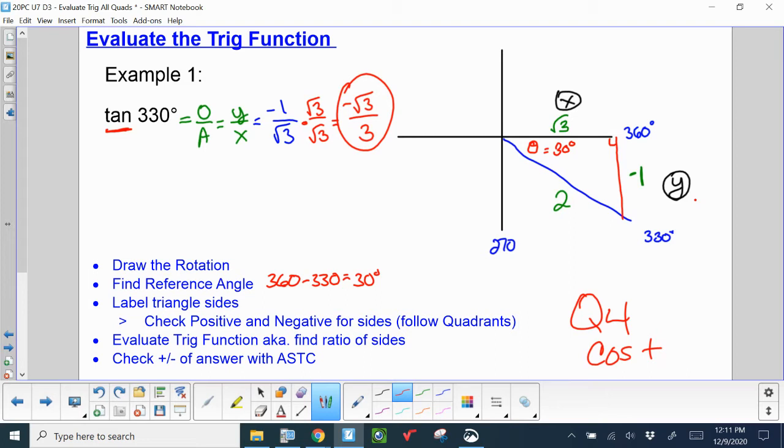If you mess up positive and negative signs a lot, that's going to be the difference between, say, a 2.0 and a 3.0 for this standard. So make sure you're using ASTC to check your answers. Even if you get all the way to the end and you're like, oh, ASTC, I know this answer should be negative, and you slap a negative sign on, as long as you explain that to me, perfect. That's what I want to see.